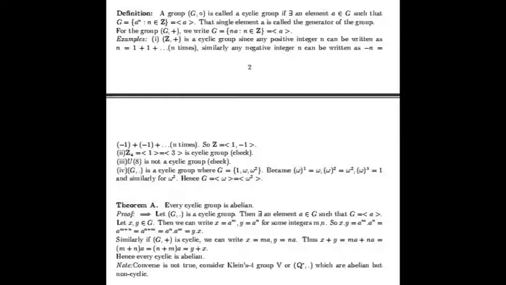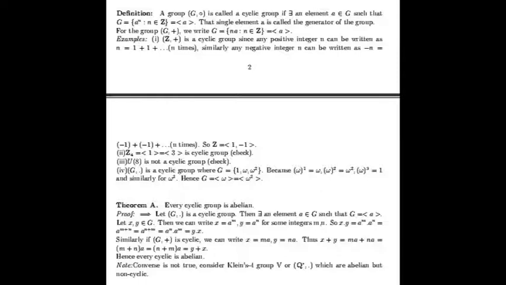Now come to the first theorem. This theorem states that every cyclic group is abelian. For the direct implication, let us consider that (G, ·) is a cyclic group. Then there exists an element a such that G equals <a>. Let us consider two elements x and y in the group G. Then x can be written as a to the power m and y can be written as a to the power n.